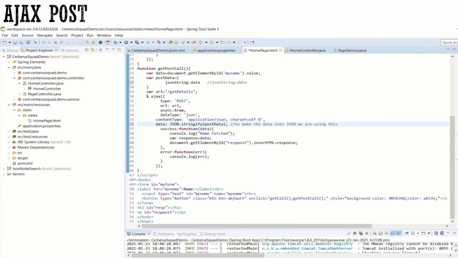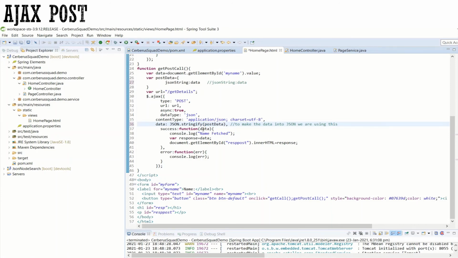So we are passing this as a JSON type, and we use this method to convert this into a JSON stringify format. So JSON stringify the post data: whatever the data is, it will be passed as a string of type JSON. Okay, so it is converted.